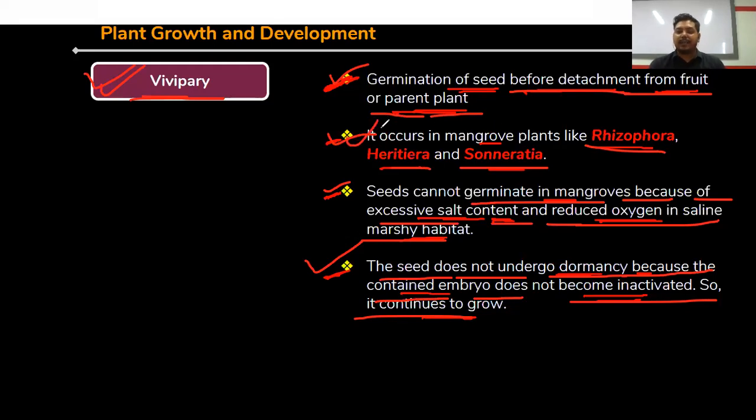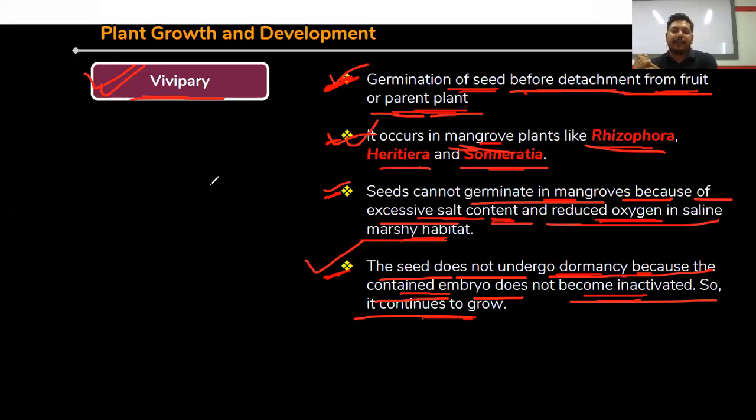Now, why are they not undergoing seed dormancy? Because in the case of mangrove areas, the soil is very salty, containing a high salt concentration.